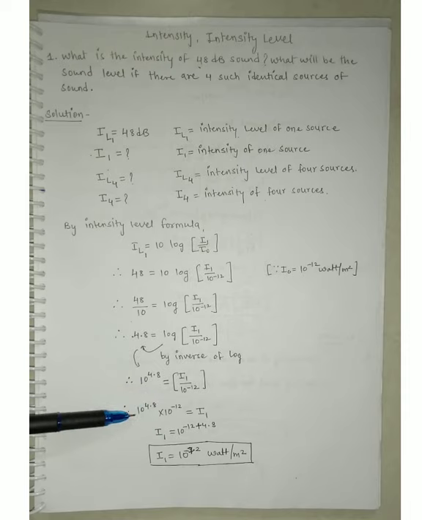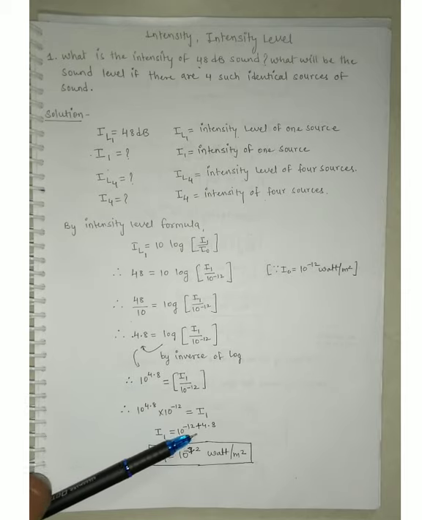So at the next stage we will get 10 raised to 4.8 into 10 raised to power minus 12 is equal with I1. Now the 10 base is common, so we can do the addition or subtraction between powers. So 4.8 plus minus 12, but here plus 4.8 and minus 12. So it means we have to do subtraction between them, like 10 raised to minus 12 plus 4.8.